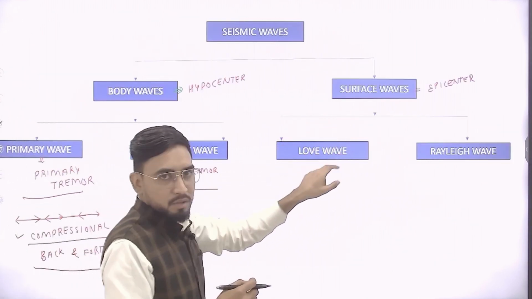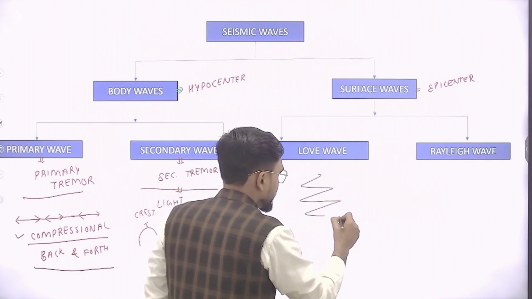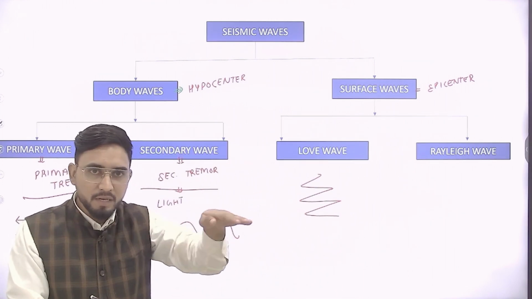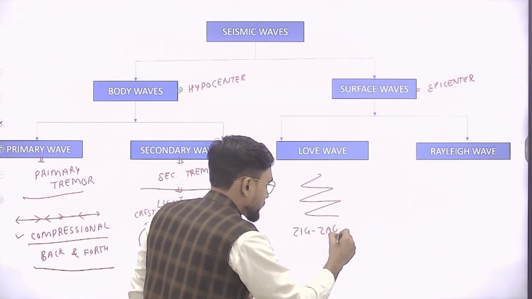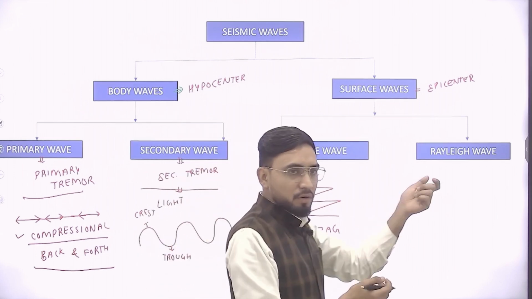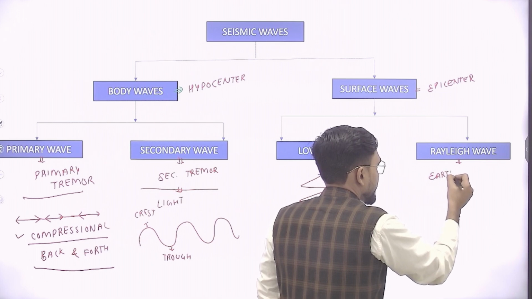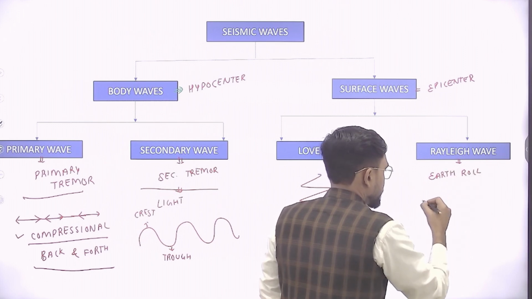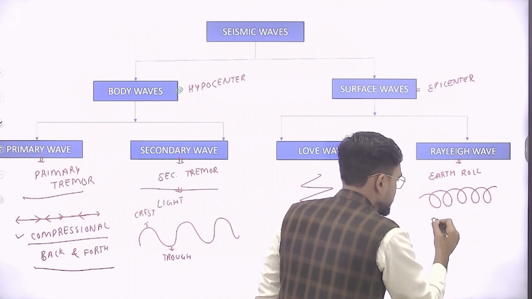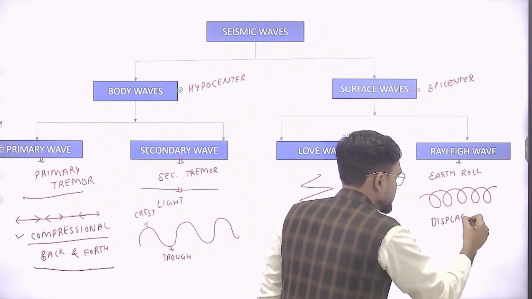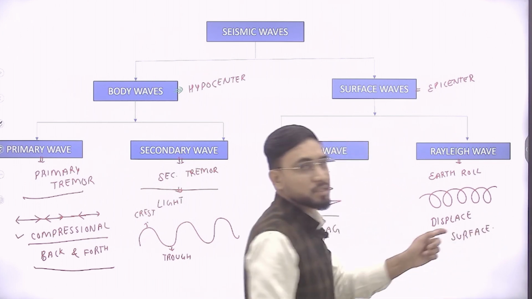These surface waves, or the Love waves, work in a zigzag fashion. They are perpendicular to the surface as they move leftward, rightward, leftward, rightward. We call it zigzag. And the most dangerous are the Rayleigh waves. These waves are known as earth roll. It means they move in this manner. They displace the rocks or displace the surface. By displacing, they cause the major destruction.